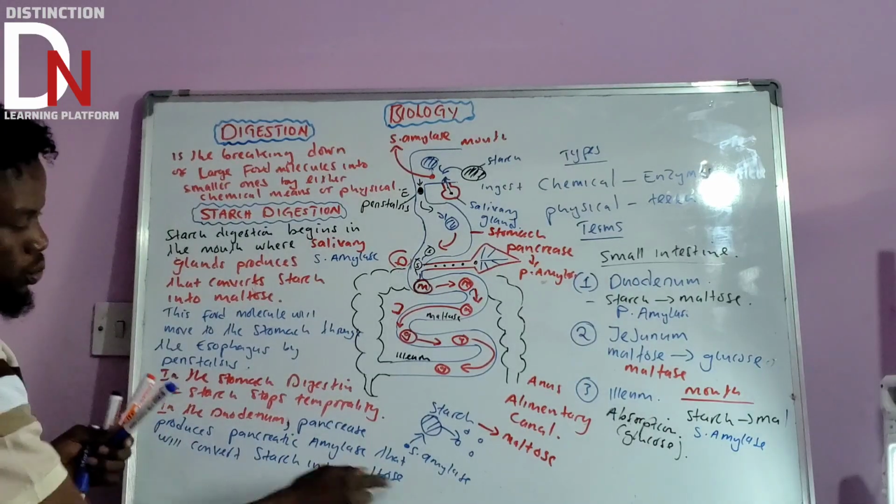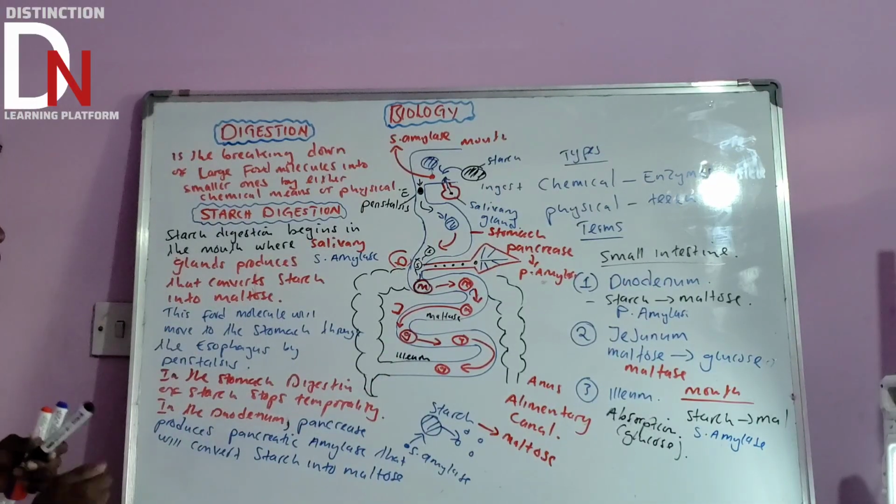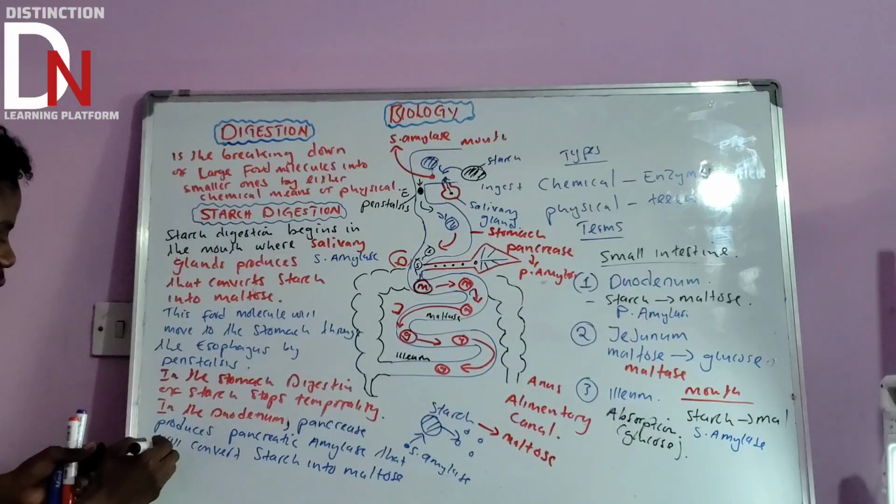Okay? So that's what will happen in the duodenum. Now let us proceed to the last part, which is in the ileum, in the jejunum. Then let us write the last thing.